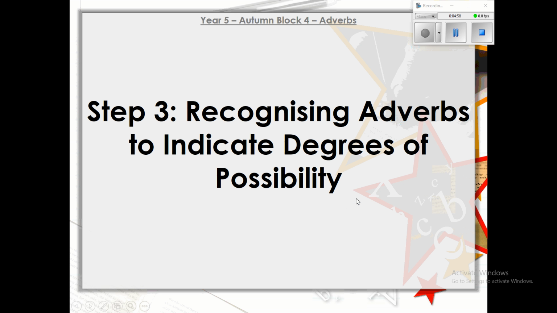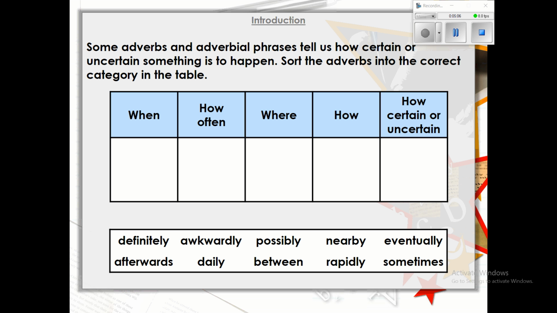So recognizing adverbs to indicate degrees of possibility. Now we touched on this a little bit before Christmas as well, but we'll give it another go. So some adverbs and adverbial phrases tell us how certain or uncertain something is to happen. Can you sort the adverbs into the correct category in the table? So for example, we have definitely here. Okay, this shows how certain or how uncertain something is to happen. Okay, it's saying how certain.